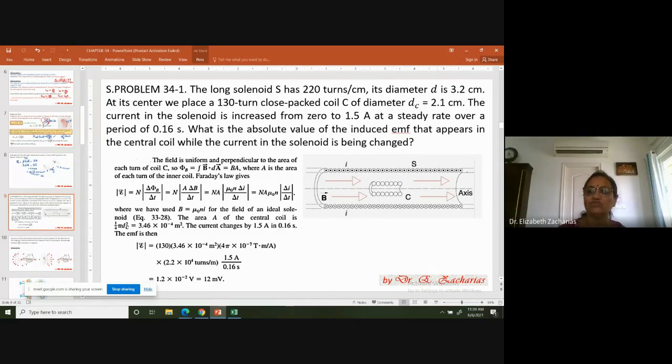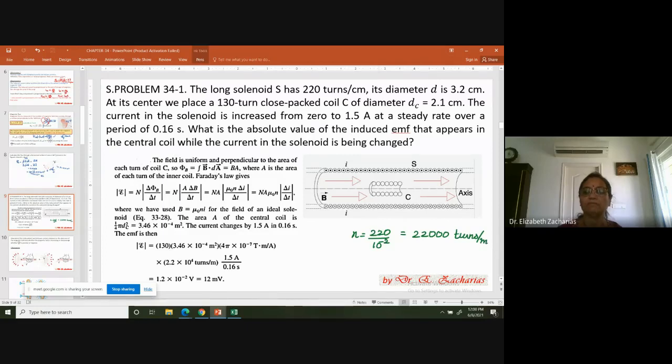Okay. This long solenoid is having 220 turns per centimeter. So that means n equal to 220 divided by, but you should write it in SI units, so 220 turns divided by 10 to the power of minus 2 meter. Or this becomes 22000 turns per meter.